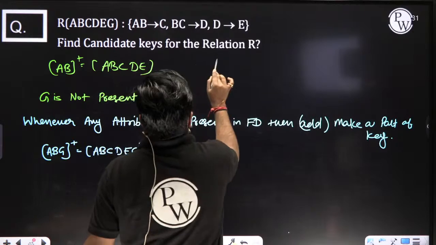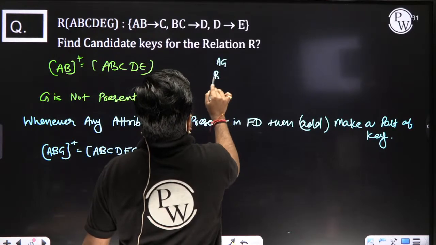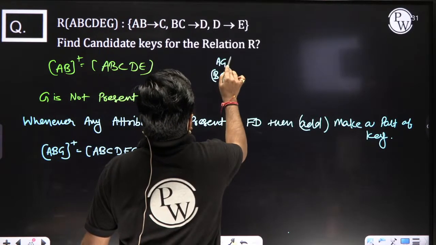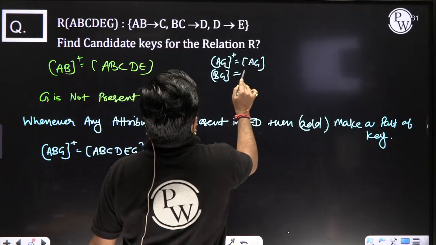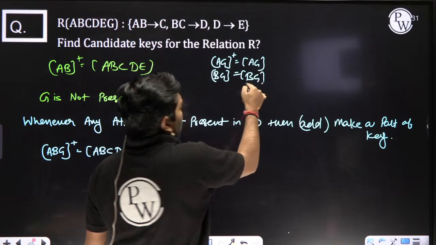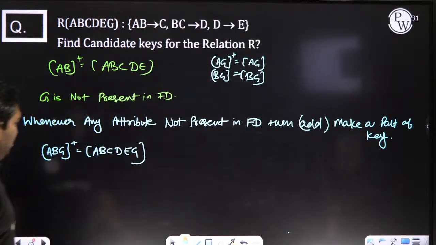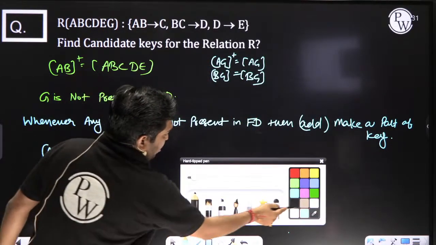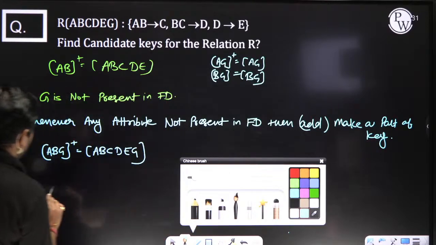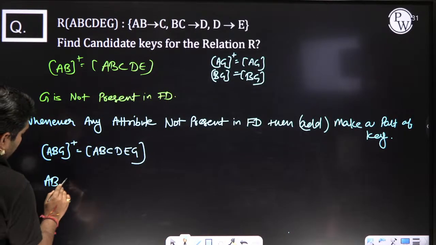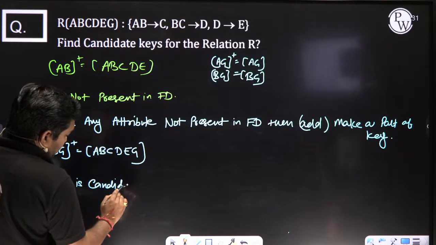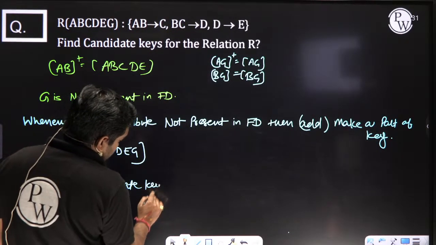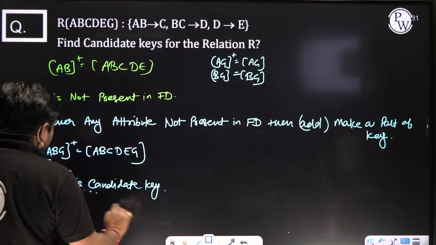When you take the closure of AB, AG and B, we are not getting all attributes. Then what can we declare? We can declare ABG is the candidate key, my dear.